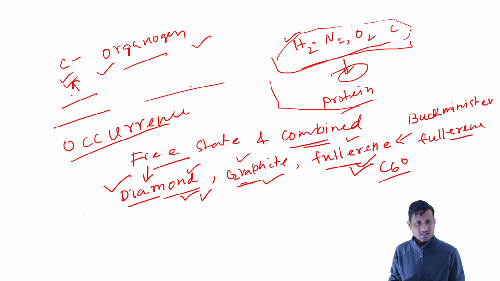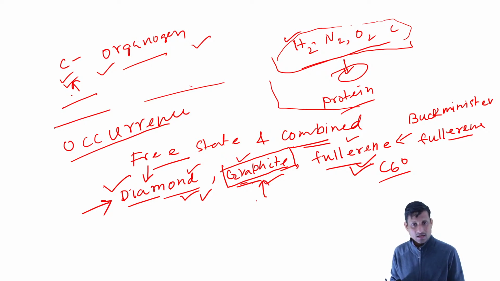Among these, diamond is the hardest element. Graphite is a non-metal, but it is a good conductor. This is also a question for your competitive exam: which non-metal substance is a good conductor? Graphite would be the answer.